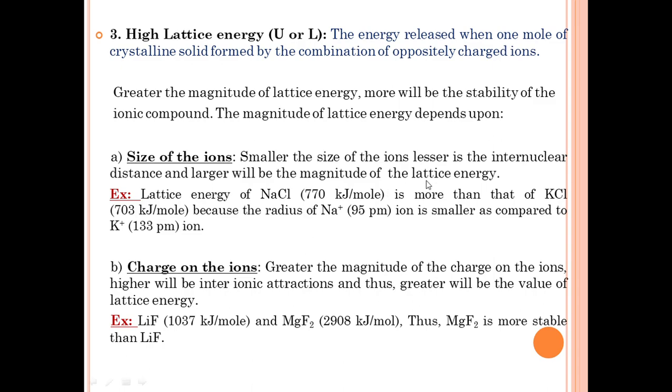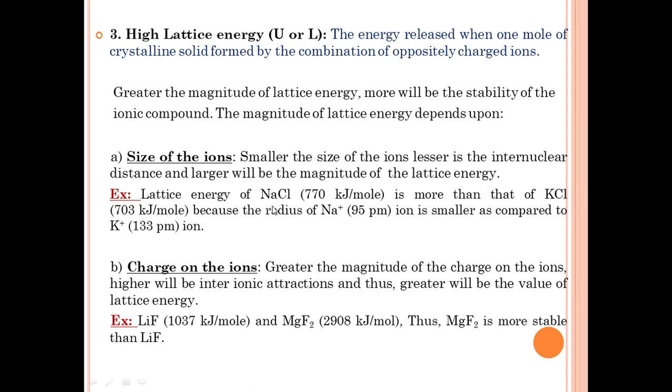It is more than that of potassium chloride, that is 703 kilojoule per mole. That amount of energy is released in the formation of 1 mole of potassium chloride by the combination of K plus and Cl minus.